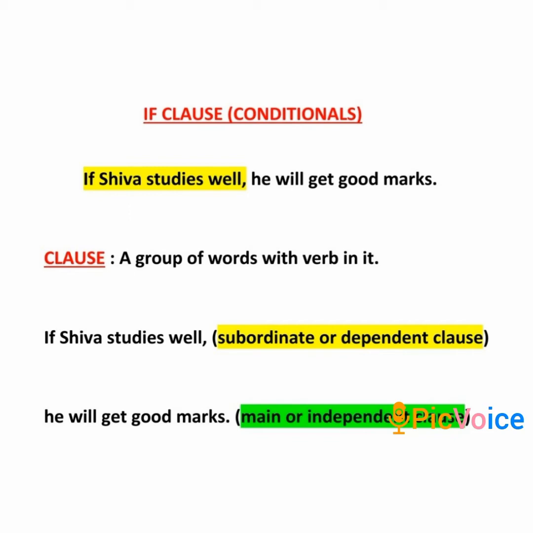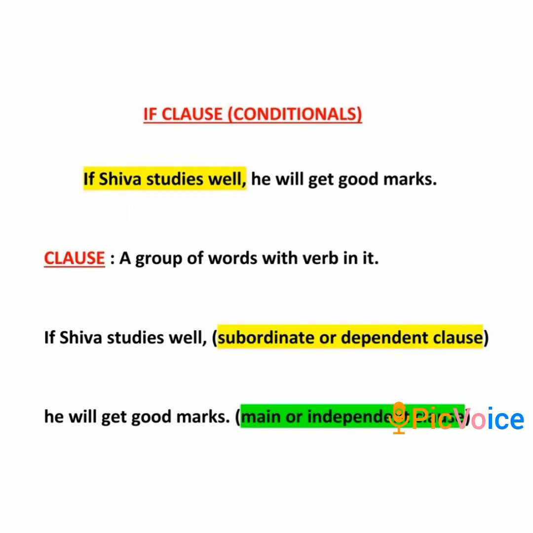In the above sentence, both the parts, that is the first part, if Shiva studies well, and the second part, he will get good marks, are clauses. But the first part is a dependent or subordinate clause, and the second part is an independent clause.